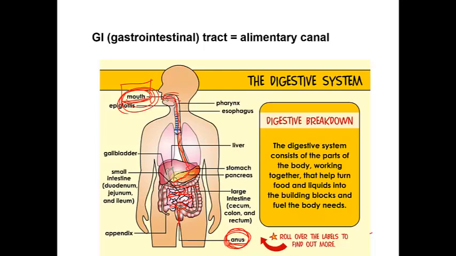Let's start the story. When you eat your food, the first part of your digestive system is your mouth. When the food enters your mouth, the first thing that takes place is that the mouth starts the first operation of digestion. It starts to break the large particles of the food into small particles by using the teeth, the sharp things that exist in your mouth.